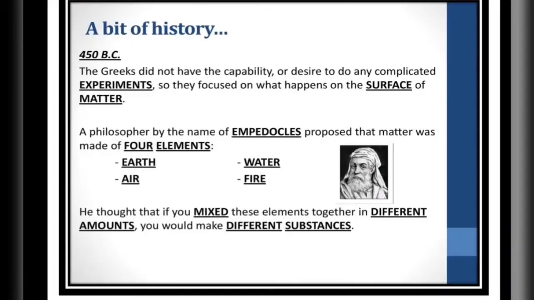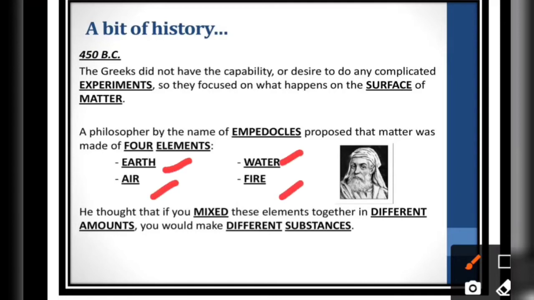Now let's learn more about the history of matter. How can we come to know that? Around 450 BC, there were some Greeks. At that time we did not have the capability or desire to do experiments to find out what matter is made up of. So we focused on the physical appearance, what we see on the surface of things, right? According to that, some scientists and philosophers proposed that matter is made up of 4 different elements, right?